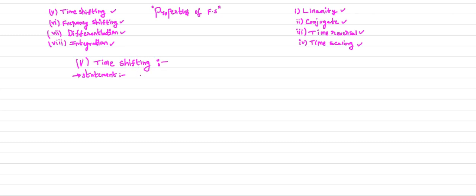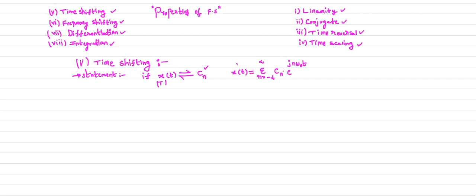What is the statement? If the complex exponential Fourier series coefficient of your signal x of t, with time period T, is Cn, that means x of t can be written using the complex exponential Fourier series as the sum of Cn e power j n omega naught t.